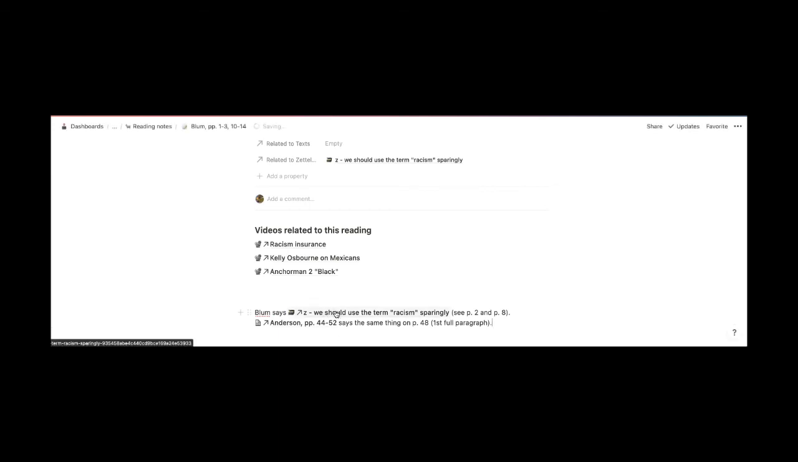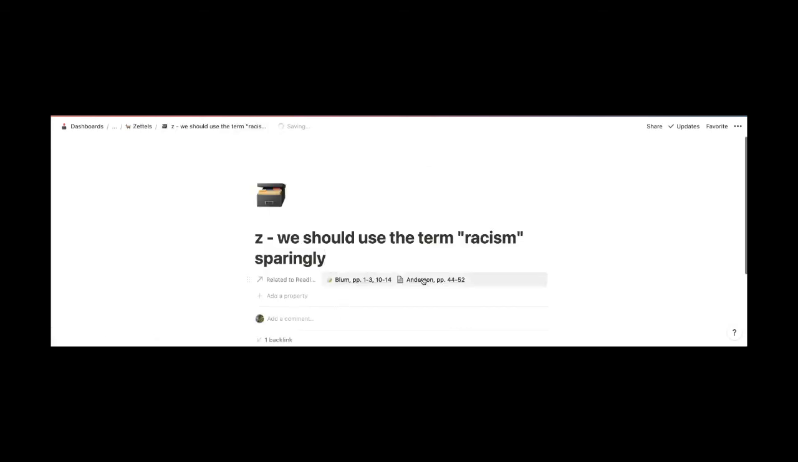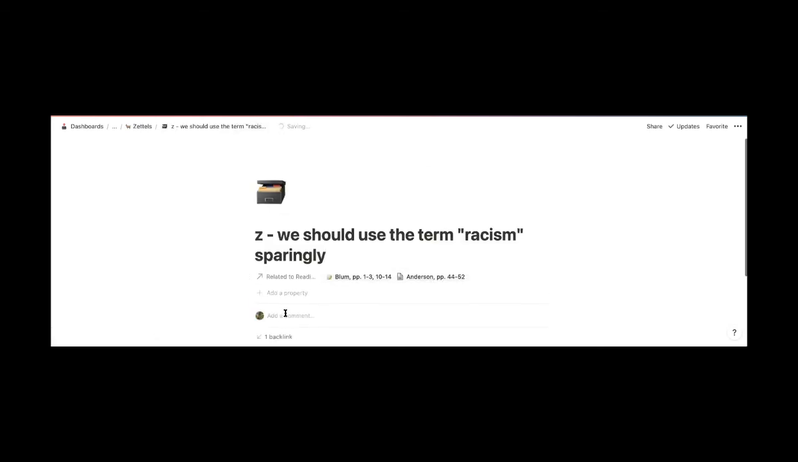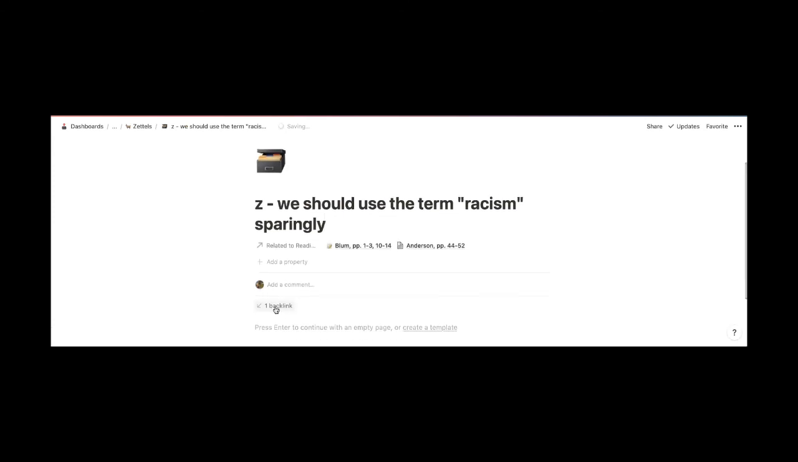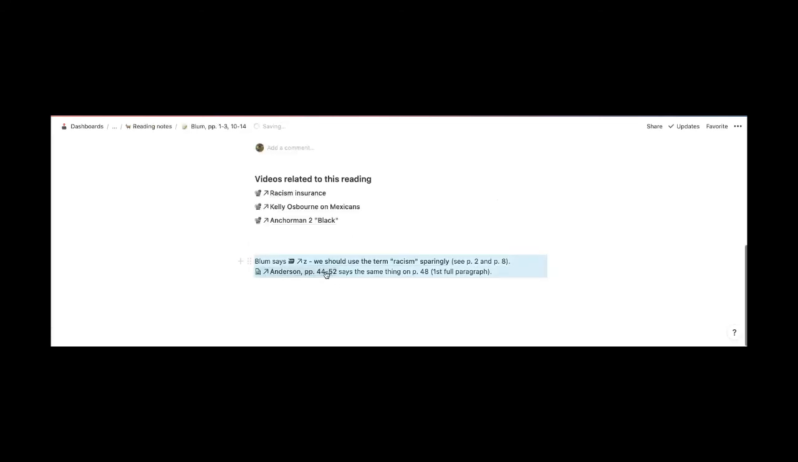So when I go back to this zettel that I created, I can go to the pages, or using the backlink, I can go to the specific spot on the page where I added a link to this page. So if I click on this, it's going to take me to that specific part where I just added it.